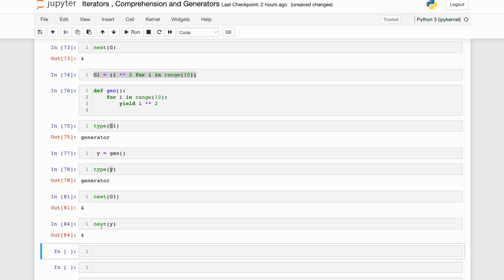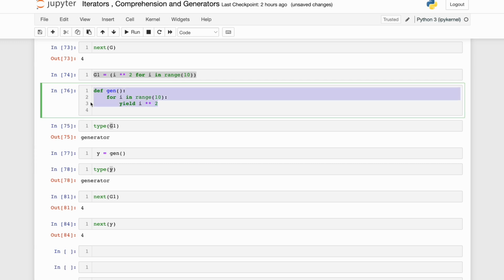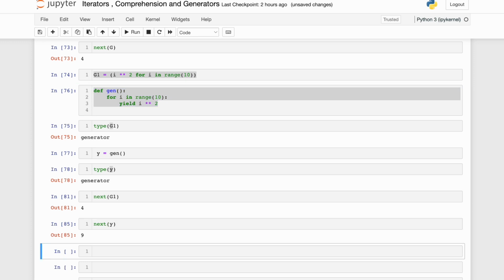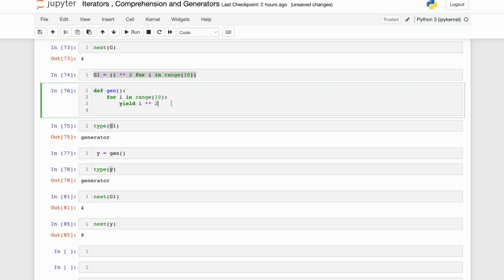What is happening over here? When I'm doing this next, it executes this, gets me the next value in the queue, suspends this particular generator function again, comes back, and displays the result. Now if I do it one more time, 9, it is maintaining the state. In case of a normal function, friends, it will never maintain the state. But in a generator function, it suspends, maintains the state, awakens again, and gets the new value. All this is happening because of the yield keyword, which lets Python identify that this is a generator function. If I would have passed return over here in this particular case,